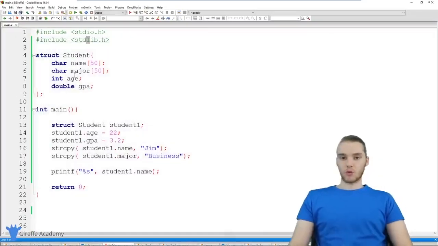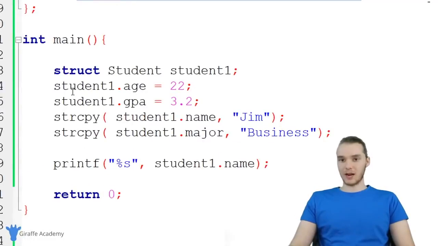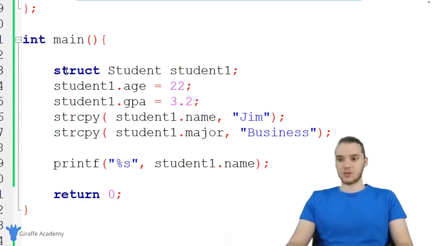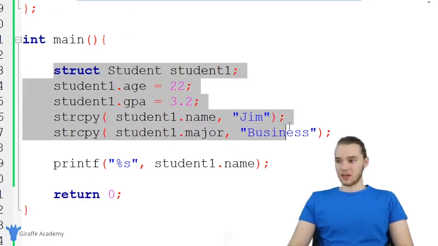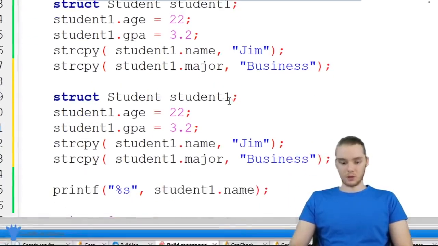So a struct is a really useful structure. And another cool thing we can do with structs is we could actually create another student. So I could create another instance of that student structure. So I'm actually just going to copy all this stuff. I'll show you how we can do this. I'll just come down here and paste it. And instead of student1, why don't we call this one student2?